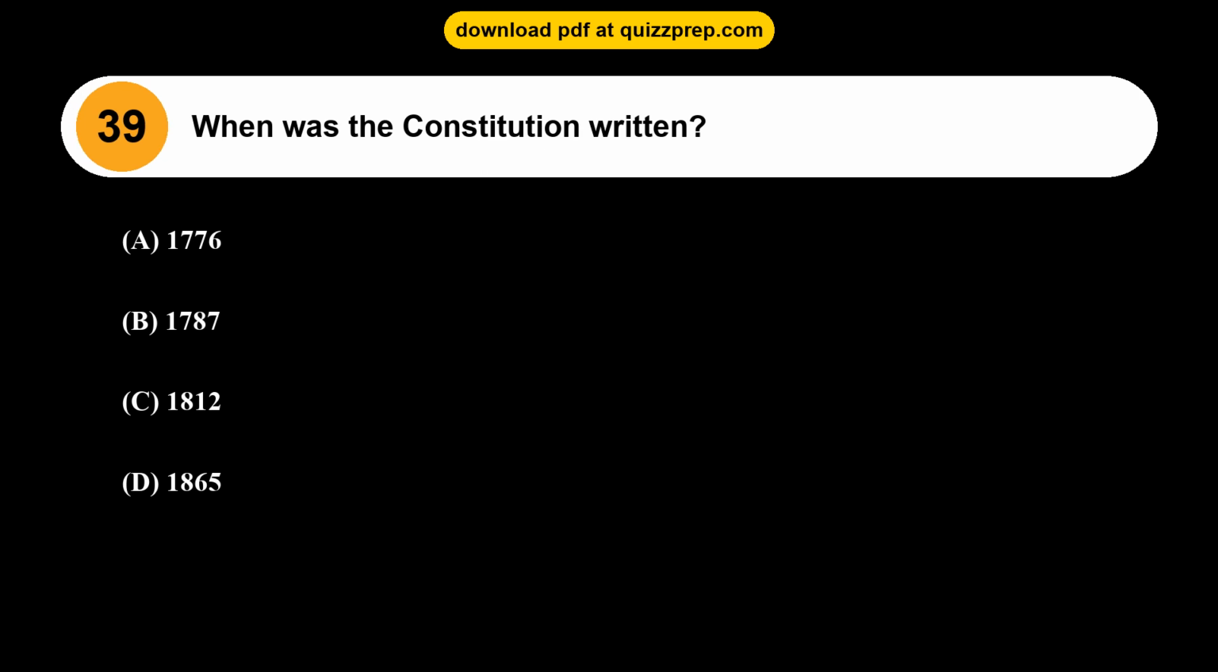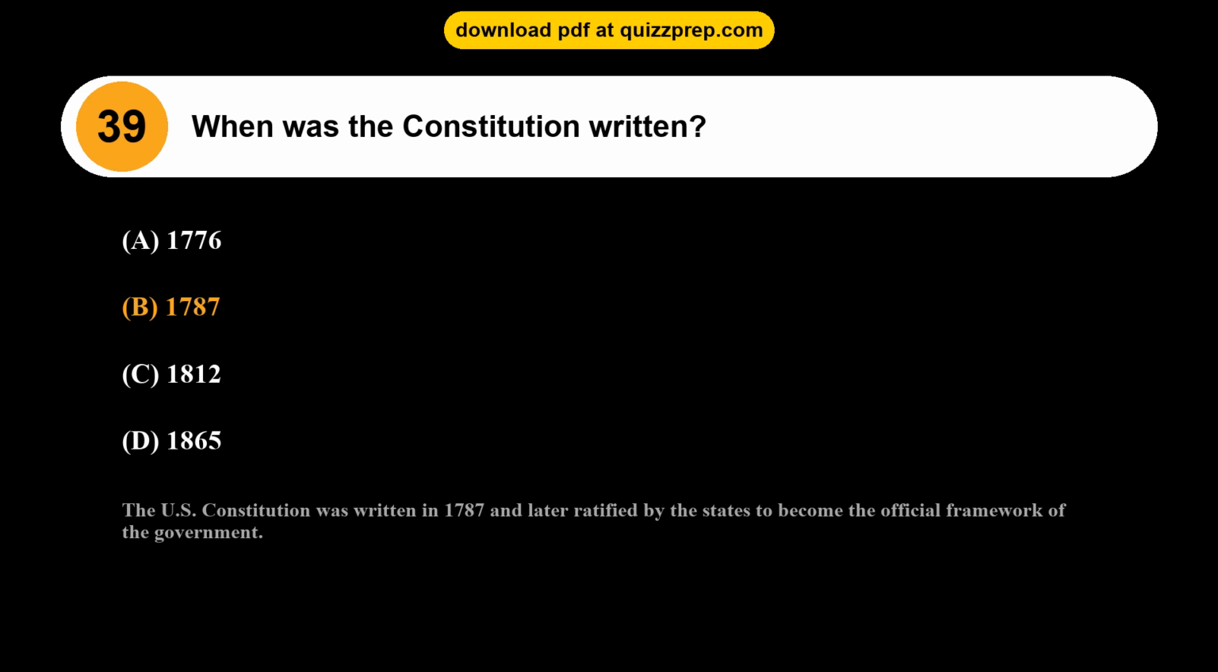Question 39. When was the Constitution written? Option A, 1776. Option B, 1787. Option C, 1812. Option D, 1865. The correct answer is option B, 1787. The U.S. Constitution was written in 1787 and later ratified by the states to become the official framework of the government.